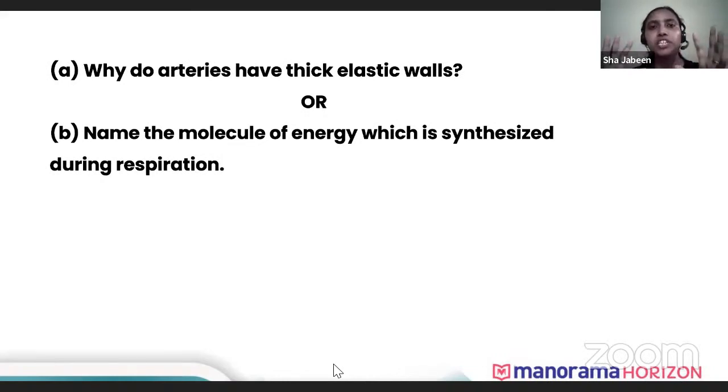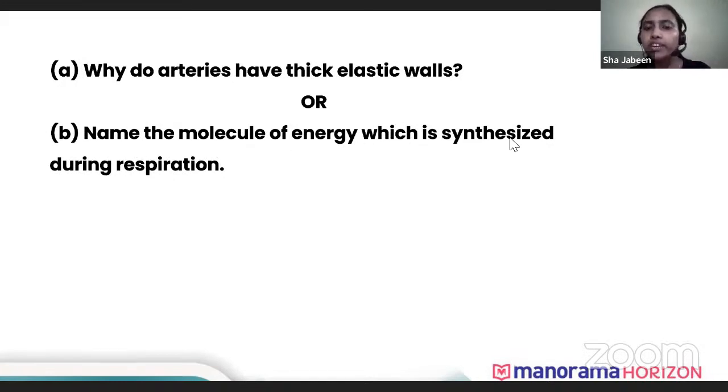Because of this high pressure, the walls are thick to maintain the wall strength. If it were a thin wall, because of the high pressure, the thin wall would break, right? So the thick wall is to maintain the pressure. You can remember that. Even the next question can be why the walls of veins are thin. Because they have low pressure in them.